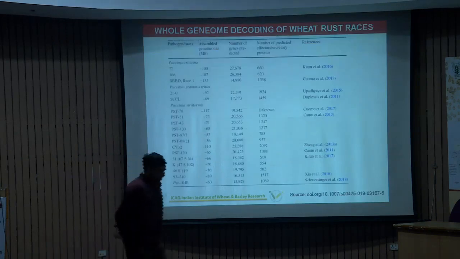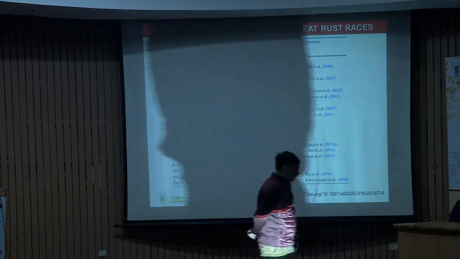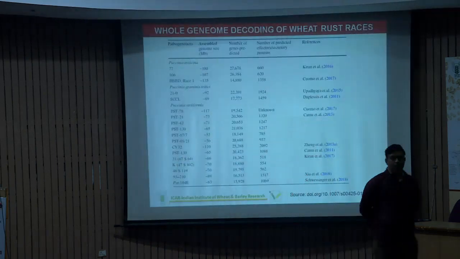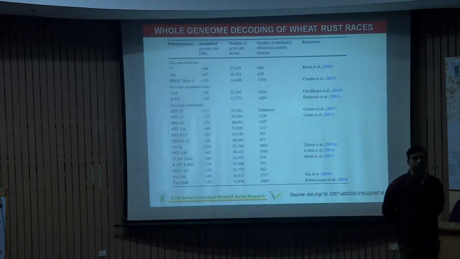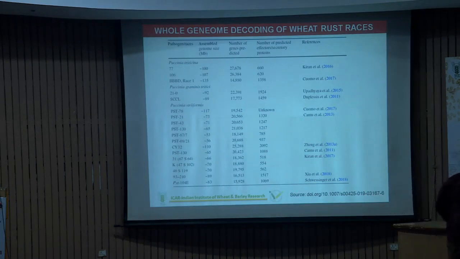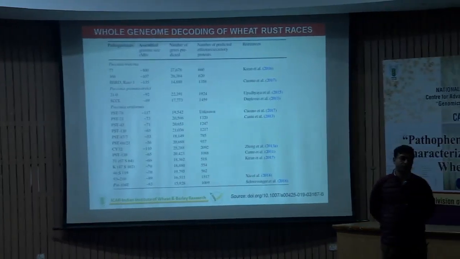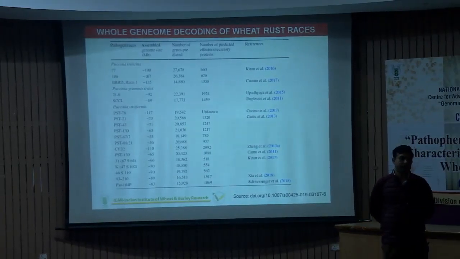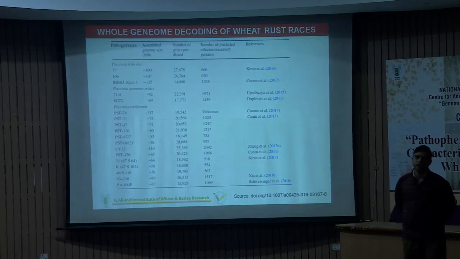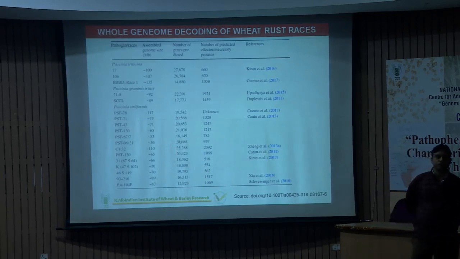So far, it is quite difficult to interpret the information based on a single gene system like ITS or beta-tubulin, because the races are multiplying at a fast rate in nature. So people are trying to compare these populations based on whole genome analysis.